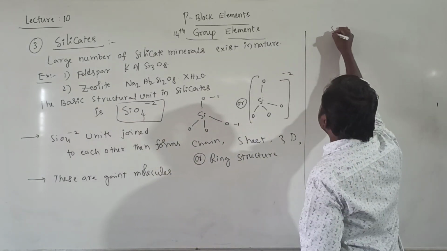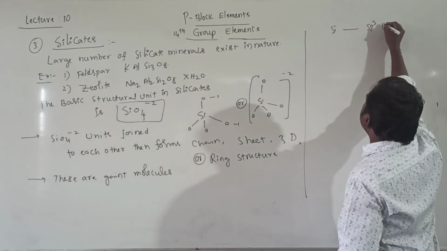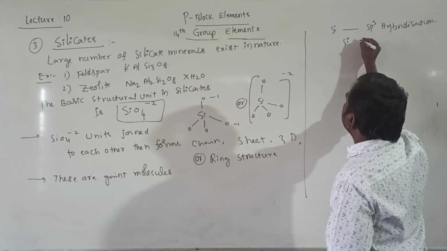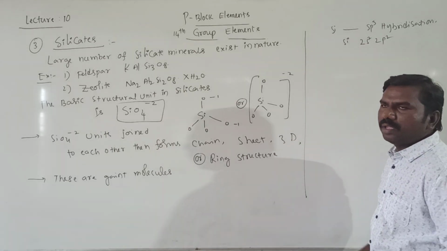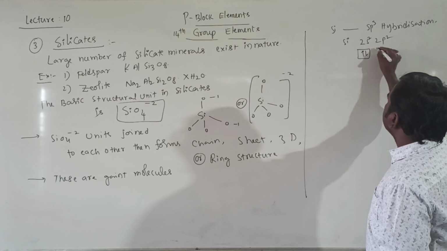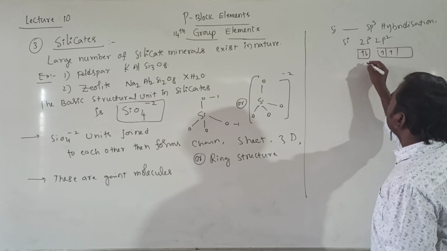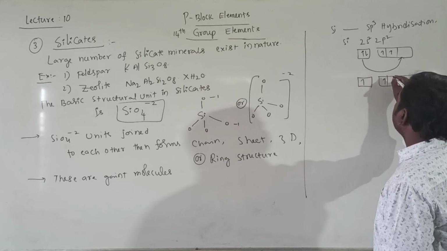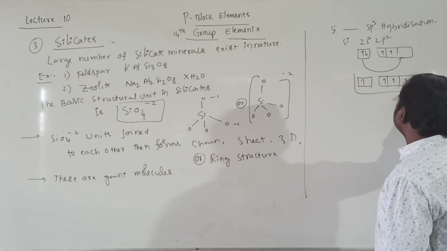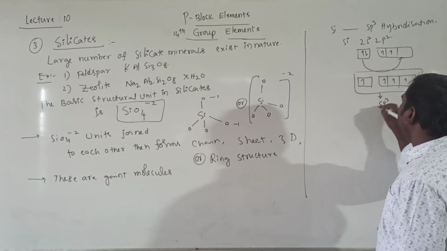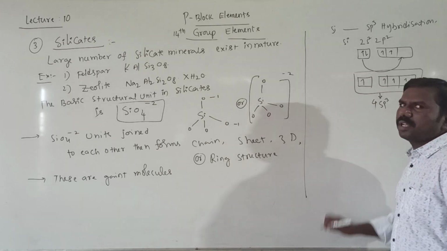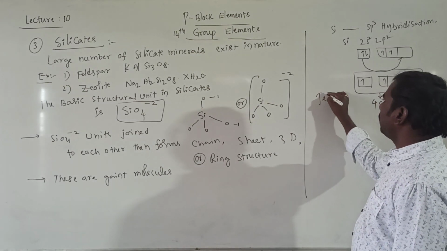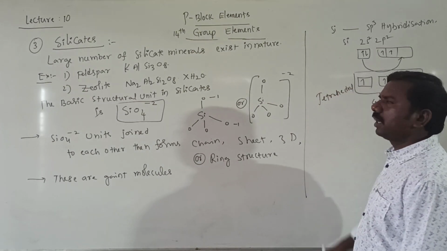Next, silicon undergoes sp3 hybridization. Silicon configuration is 3s2 3p2. S contains 2 electrons, p contains 2 electrons. One more electron jumps to the p orbital, giving 1, 2, 3, and then all undergo sp3 hybridization. 4 sigma bonds are possible around this silicon, so the shape is tetrahedral, right?